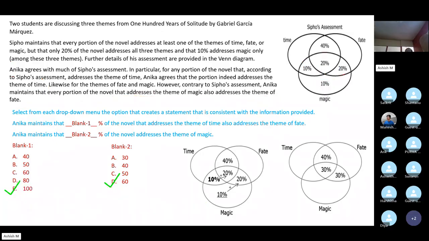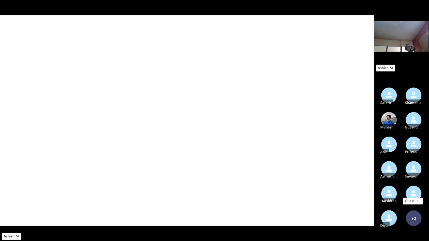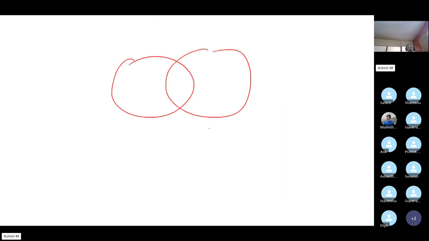So like here, how we have taken in the first blank that time and fate, we have included the common parts, which is the intersection of all the three, also as a part of itself. So should we do that in most of the cases? Like, can we take the intersection only? Oh yeah, I mean, that's quite common actually if you look at it. It's not really an exception.